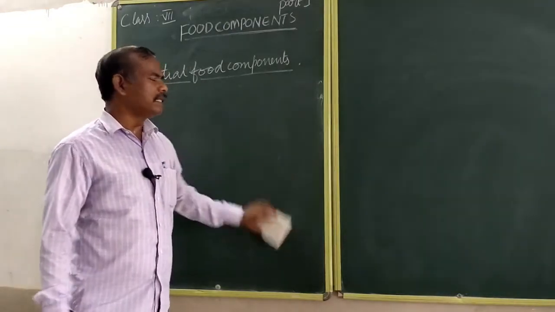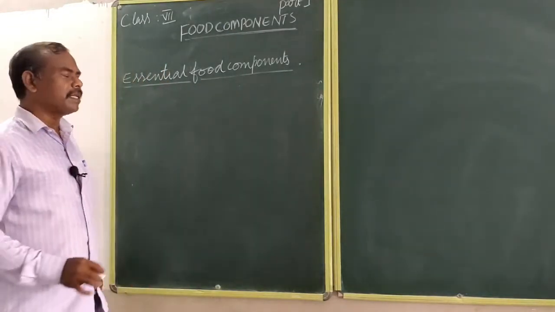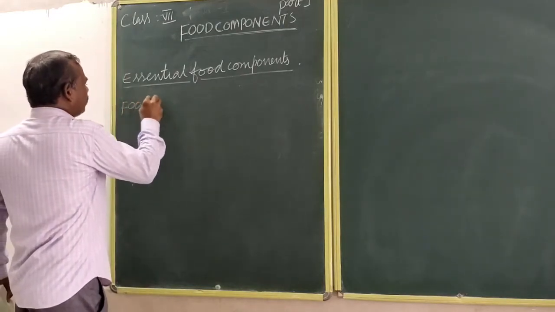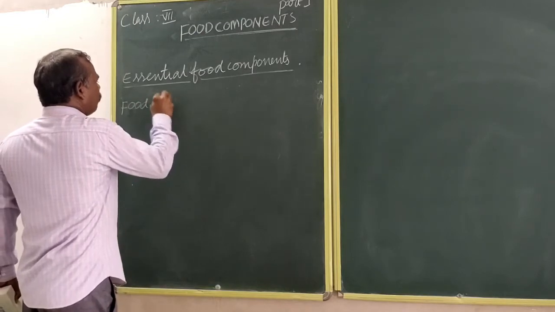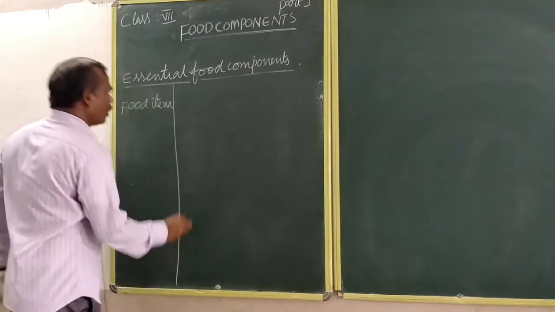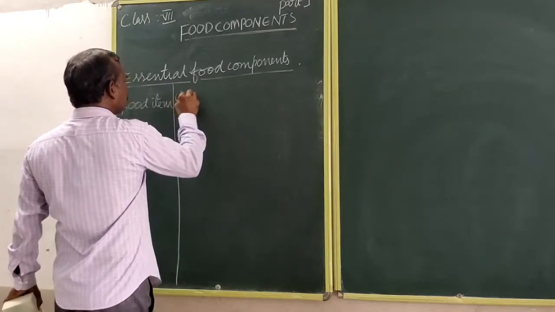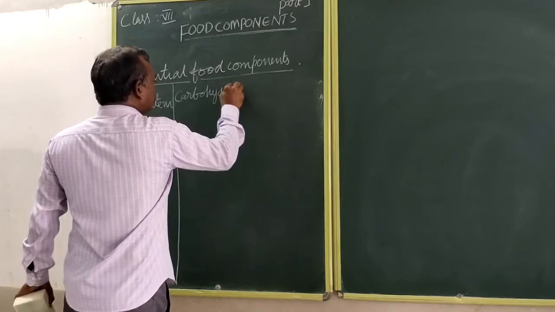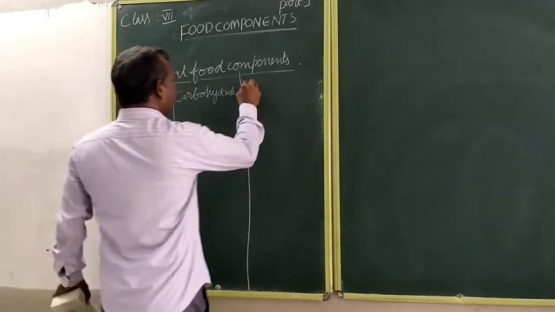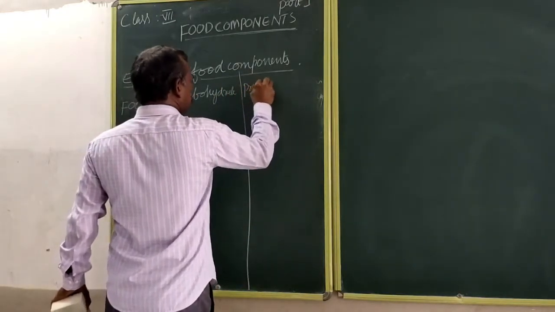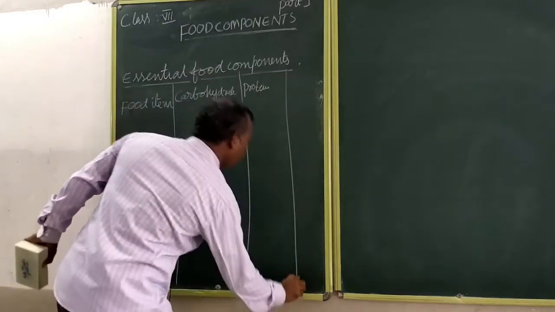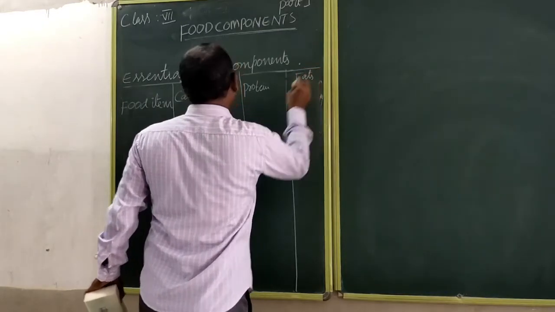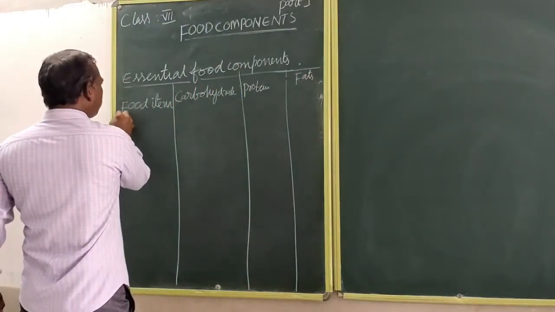See, how can you detect which substance is present in this food item? Carbohydrates, proteins, fats. Suppose you take any one food item.